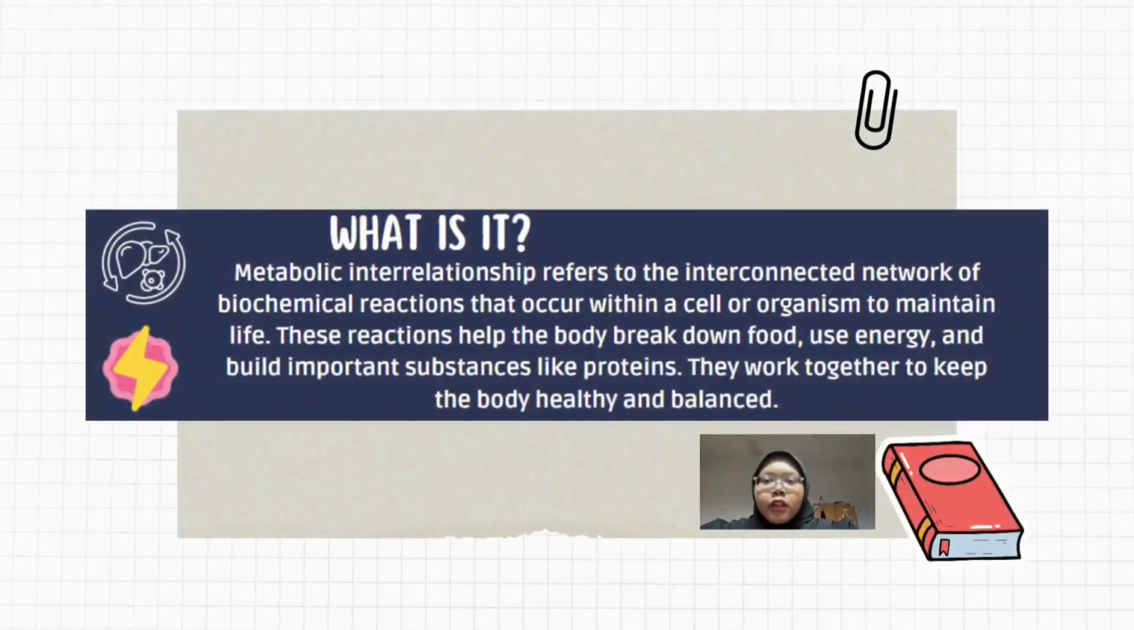What is metabolic interrelationship? Metabolic interrelationship refers to the interconnected network of biological reactions that occur within a cell or organism to maintain life. These reactions help the body to break down food, use energy, and build important substances like proteins. They work together to keep the body healthy and balanced.